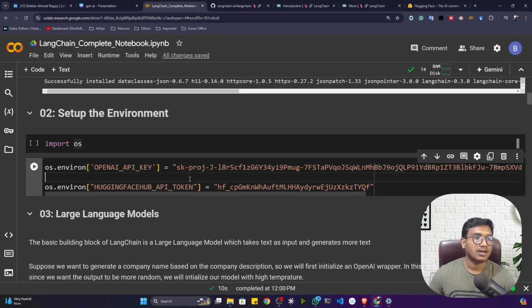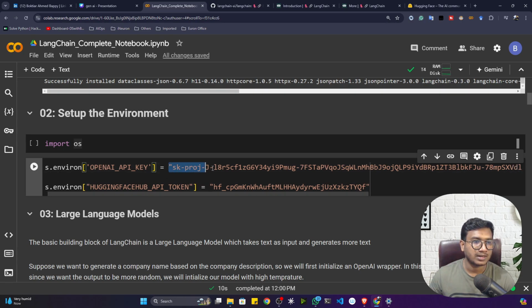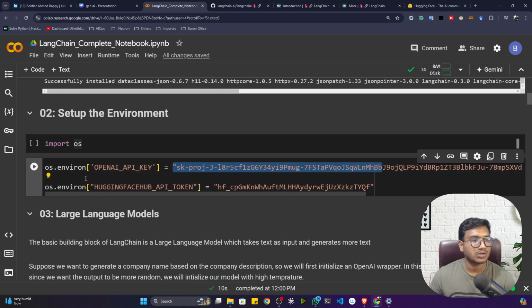Why? Because here I'll show you how we can use OpenAI, the OpenAI large language model. If you want to use any kind of commercial model, how we can access it. I will also show you how we can access any kind of open source large language model from the Hugging Face hub. So for this I need to collect these authentication API keys. I think we have already generated one OpenAI API key. So see here, I have already written my OpenAI API key. You can also write your OpenAI API key, and you need to also give the Hugging Face API token.